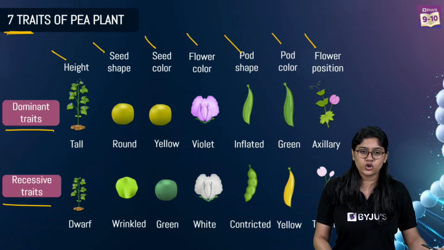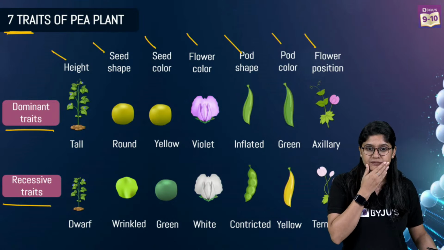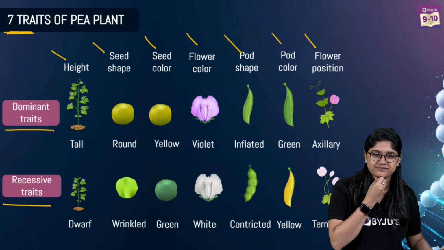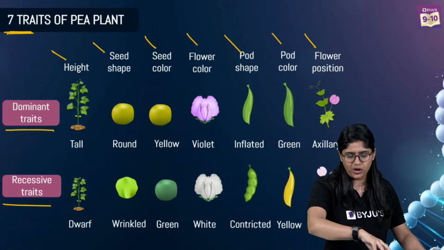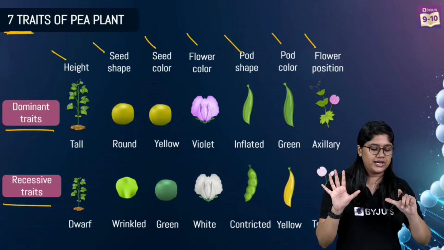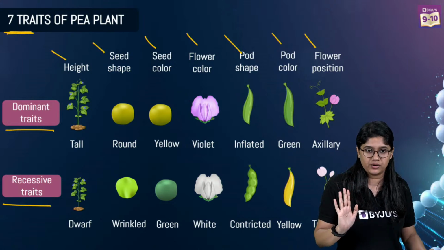Pod is a covering that we have. That is covering, right? Yes, NCERT is enough. Clear everyone? So you have this in your textbook also, you don't have to remember. But you should remember there are 7 traits he worked upon, right? 7 traits. Clear? Hello everyone who have joined us just now.